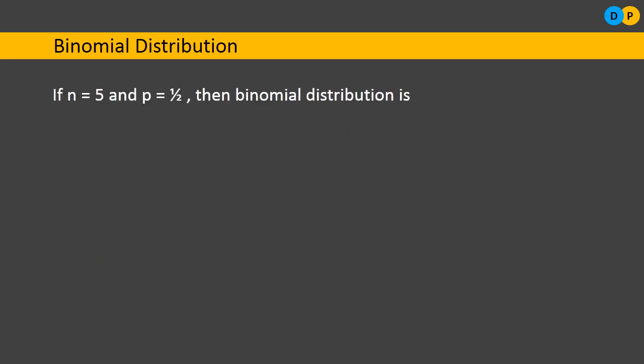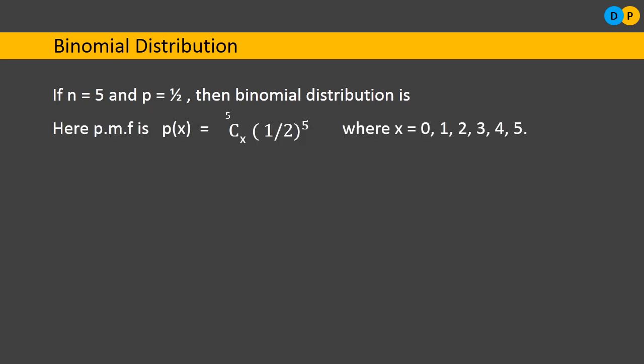Here in a binomial distribution having parameter value n is equal to 5 and probability p is equal to 1 by 2, what will be the binomial distribution? Again, first of all, we need to come up with the probability mass function, PMF. So the PMF will be 5Cx times 1 by 2 to the power 5. I have not written completely nCx p^x q^(n-x); I have just gone with the substituted values, and this is a reduced form.